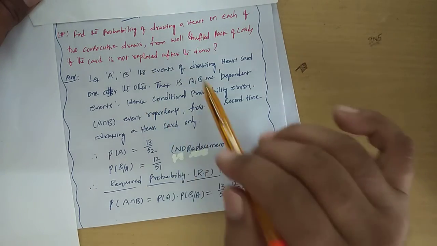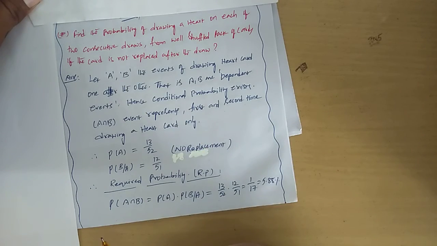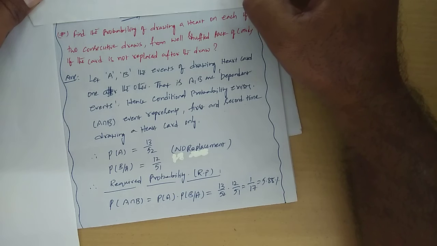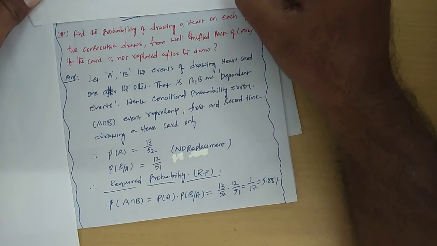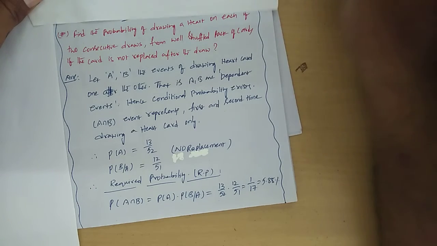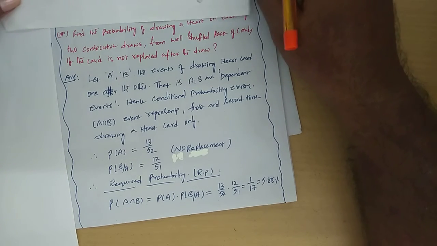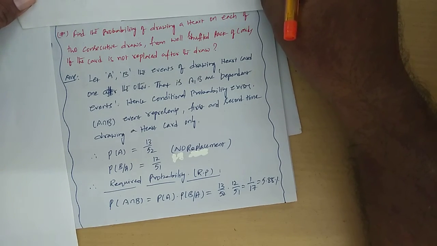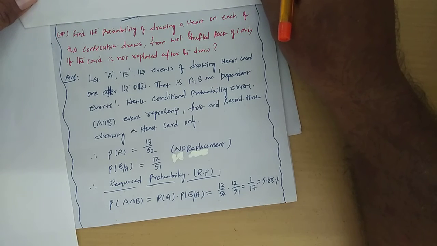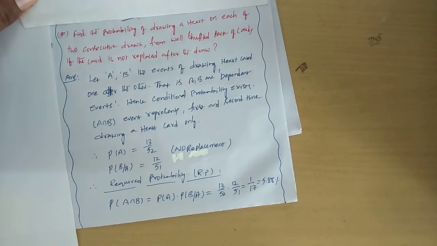Now imagine. So what is the sample space? 52 cards are there. Out of 52 cards, how many hearts would be there? Hearts, spades, diamonds, clubs. So 13 heart cards would be there.